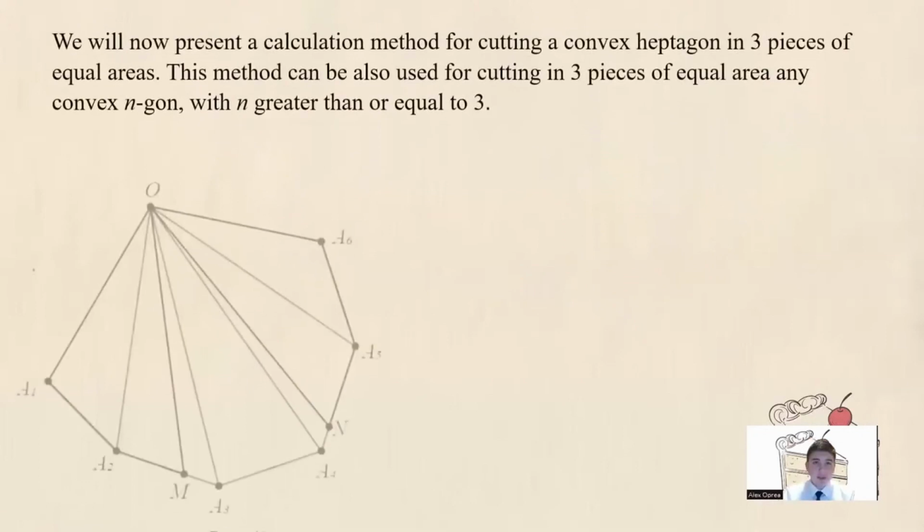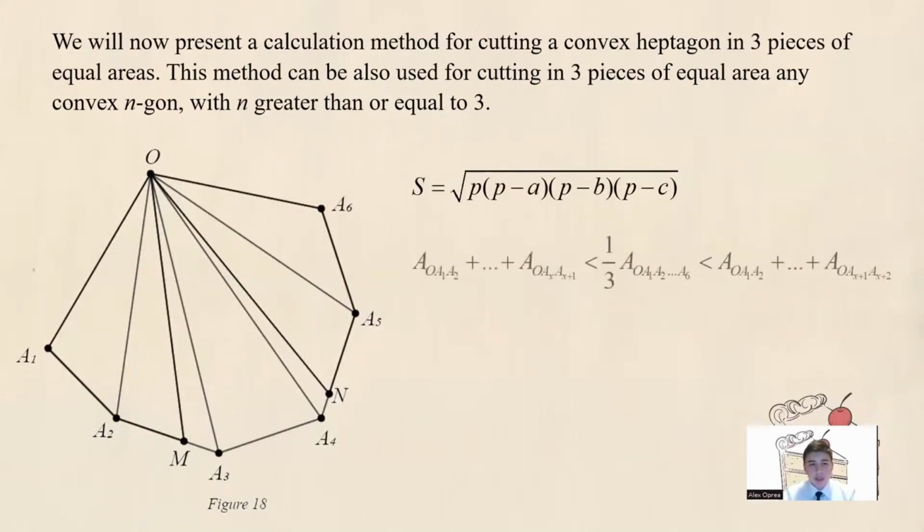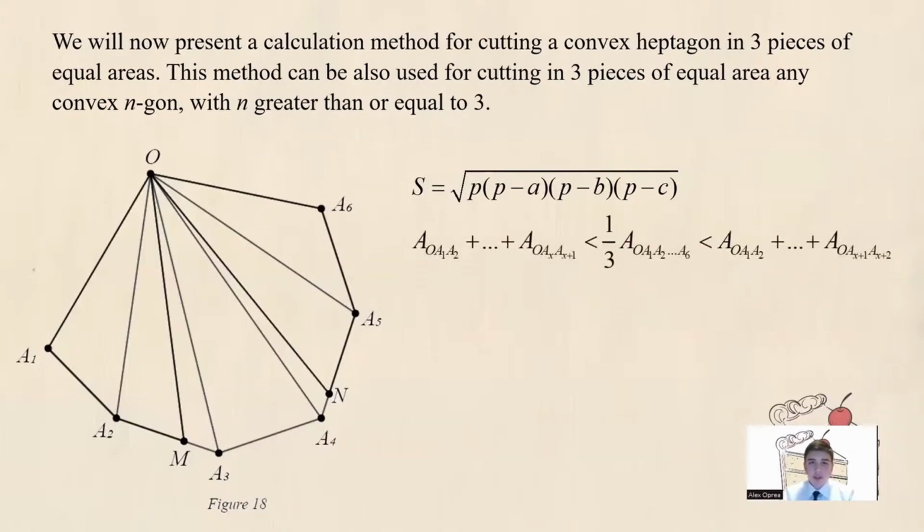We will now present a calculation method for cutting a convex heptagon into three pieces of equal areas. This method can also be used for cutting into three pieces of equal area any convex polygon with n greater than or equal to 3 sides. First, let's consider O, A1, A2, A3, A4, A5, A6, an arbitrary convex heptagon.